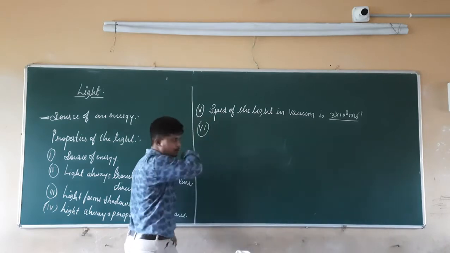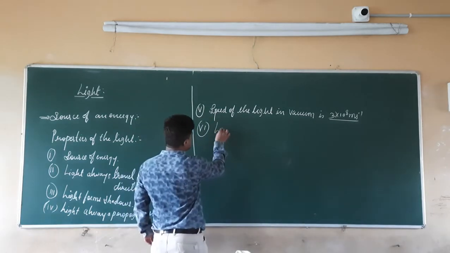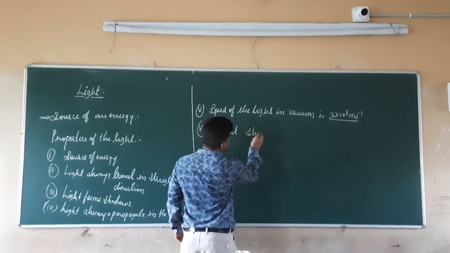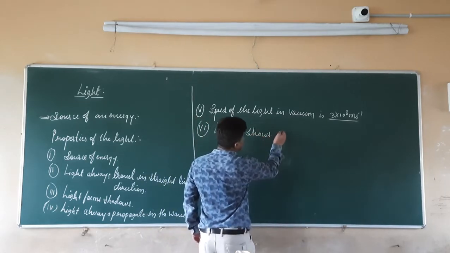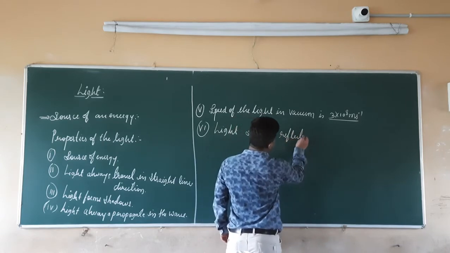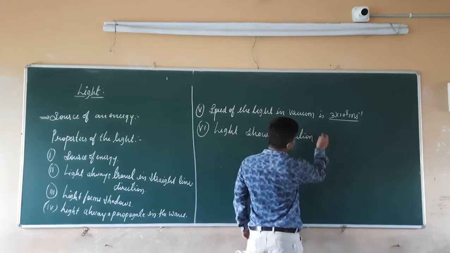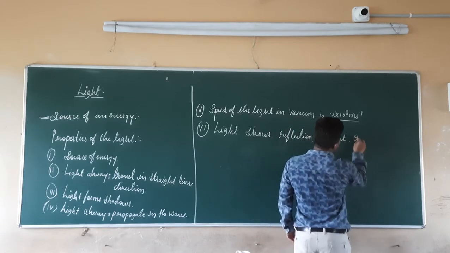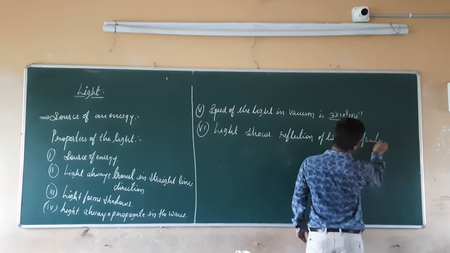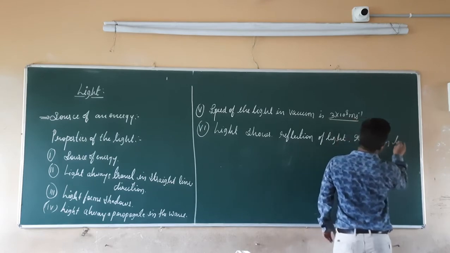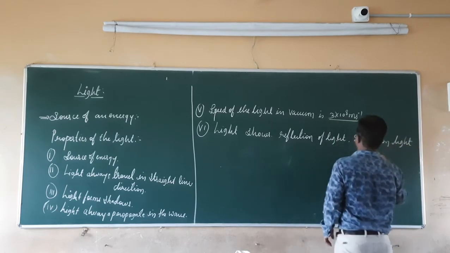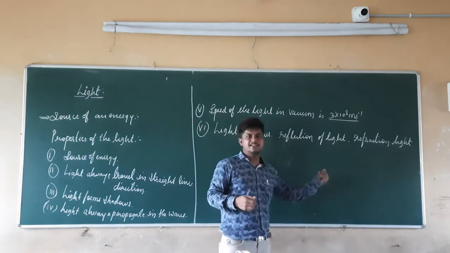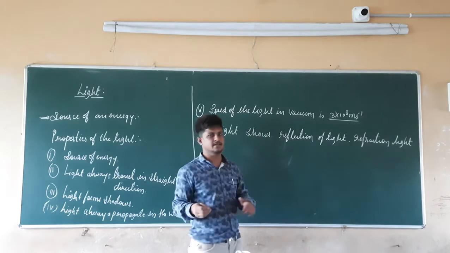So what are those phenomena here? Light shows reflection of light, refraction of light. Reflection of light is nothing but bouncing back of light, whereas refraction of light is nothing but the bending of light.